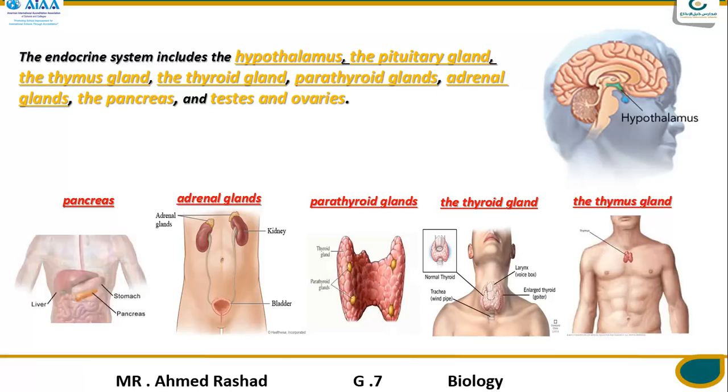So the last one, the testes and ovaries, are glands that produce testosterone, which helps with all sexual processes in your body.